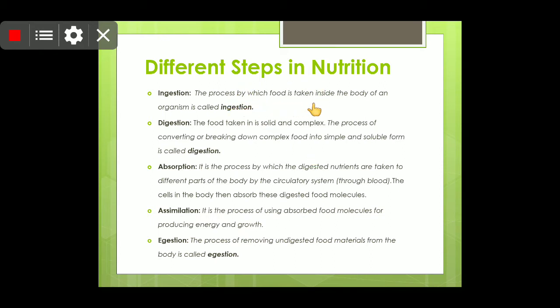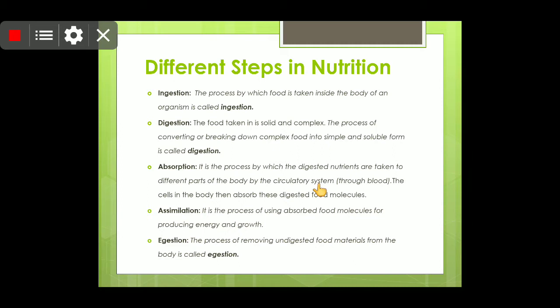Now students, the steps in nutrition that I have already told you, we'll just see in detail. The process by which food is taken inside the body of an organism is called ingestion. The process by which we take in food, that is known as ingestion. The food taken is solid and complex; the process of breaking down complex food into simple and soluble form is called digestion. Absorption is the process by which digested nutrients are taken to different parts of the body by the circulatory system. The process of digestion is carried out in the digestive system, and we will see in the further slides what constitutes the digestive system.